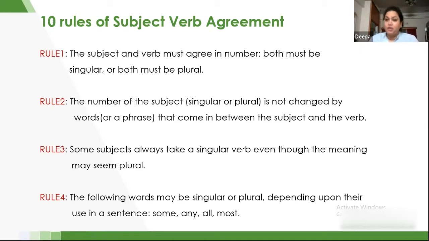For example, anyone is only one, refers to one. So anyone is coming, none is coming, or no one is coming. Everyone is coming, someone is coming. So whenever we are adding one with these words, we have to use a singular verb. I hope it is clear.